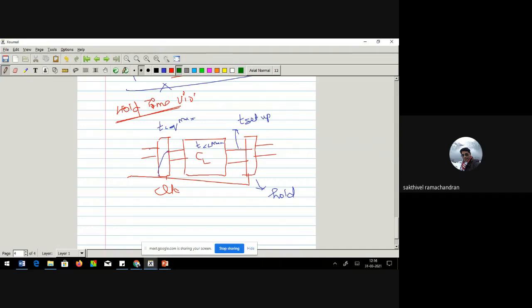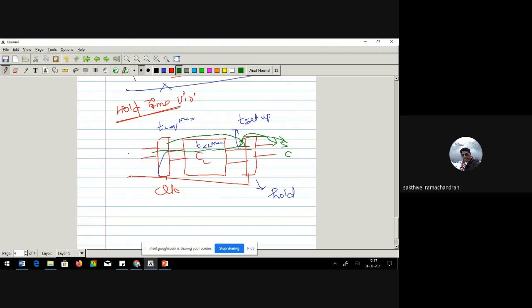Just to make it very simple, let me try to make you understand. See, the first data came from D to Q, got computed here, and it was available before the setup time. So it got sampled and computed, and finally you get it as sum and carry. That's fine. After this, let's assume one set of data is coming in and it is waiting for the next clock cycle so that it can be captured here and move on to the output terminal.